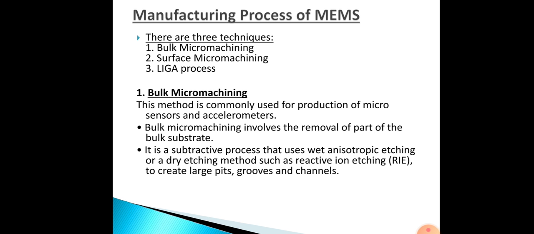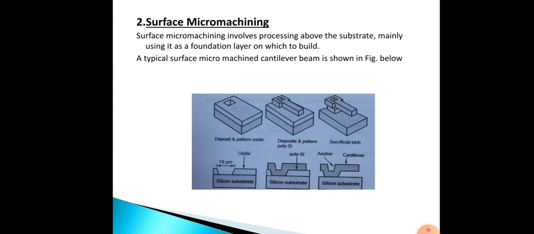Then here we will be using isotropic etching. In this type the substrate is etched uniformly in all directions. Then anisotropic etching, in this technique the substrate material is etched faster in preferred directions. So first isotropic, it is etched in all directions, here it is etched only in preferred directions. Then next one we will be seeing about surface micromachining.